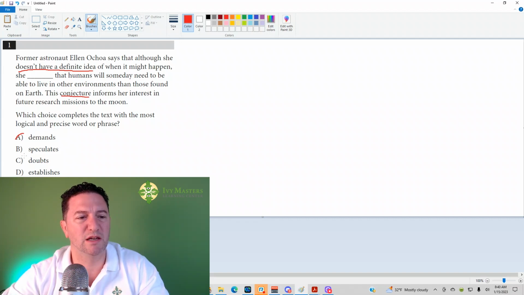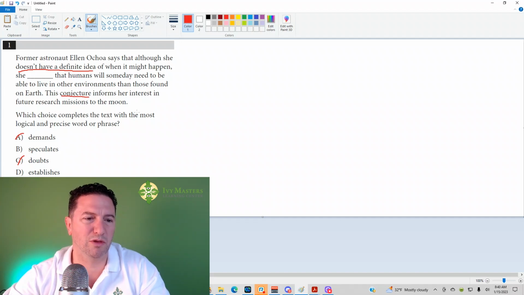Answer choice C, doubts that humans will sometime need to live in other environments. She wouldn't be interested in research. The next sentence says that this informs her interest in future research missions to the moon. She would think that research missions to the moon are worthless if she had no thought that we would possibly wind up living there.